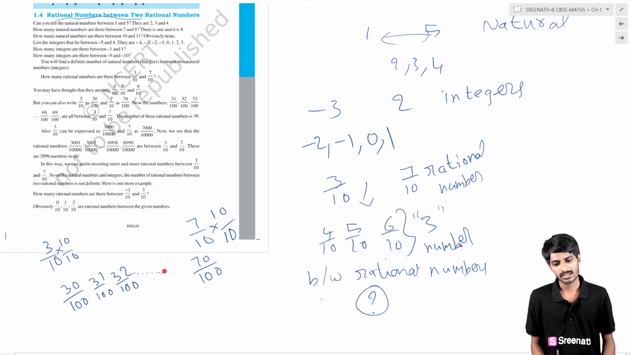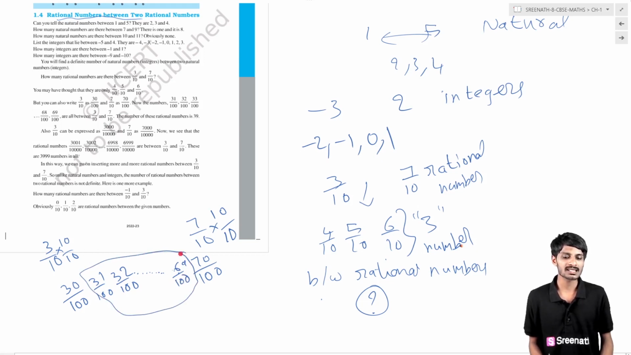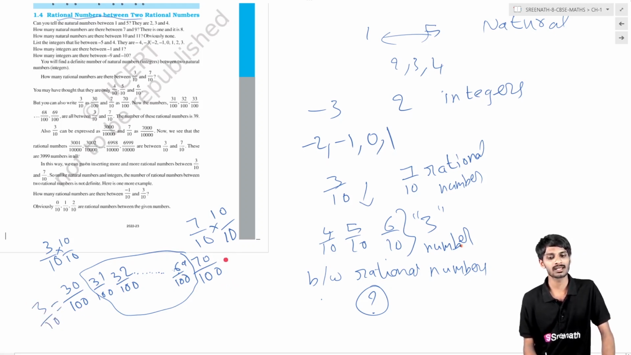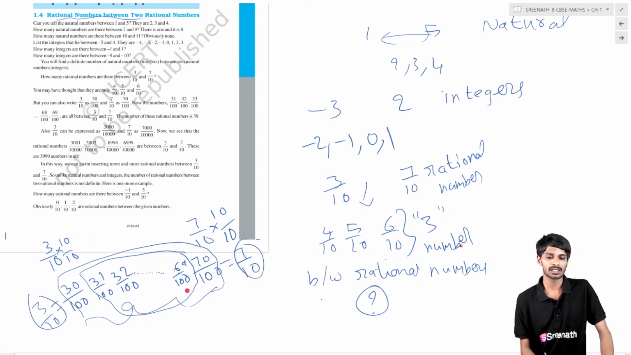There are so many numbers between 3 by 10 and 7 by 10. Then there are so many rational numbers between these two rational numbers. What are these two rational numbers? You may think they are 30 by 100 and 70 by 100, but they are not. They are 3 by 10 and 7 by 10. So between these two numbers, how many rational numbers are you having? You are having so many rational numbers, but previously you told there are only 3 rational numbers.